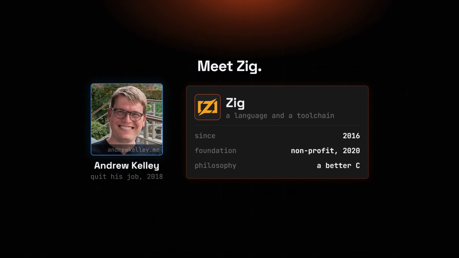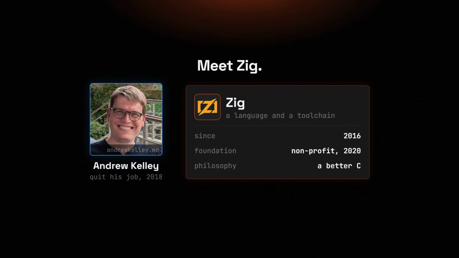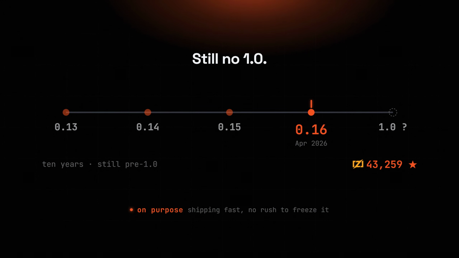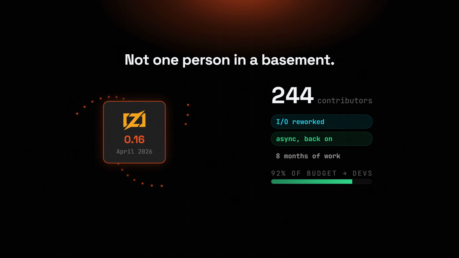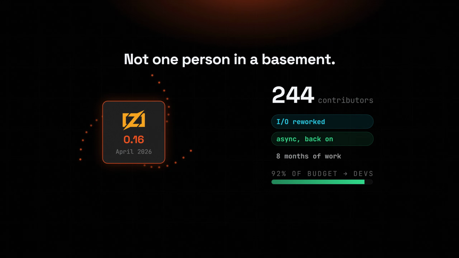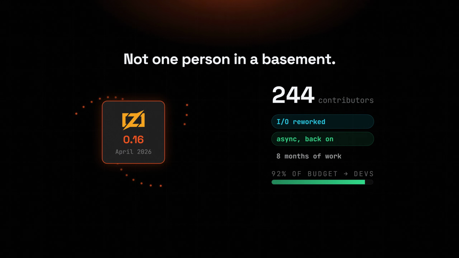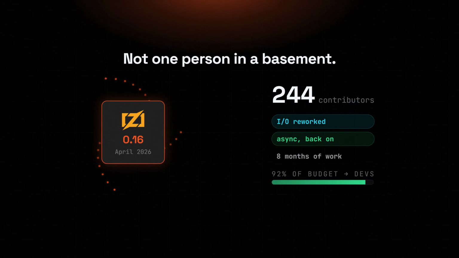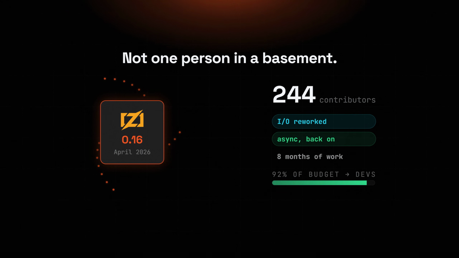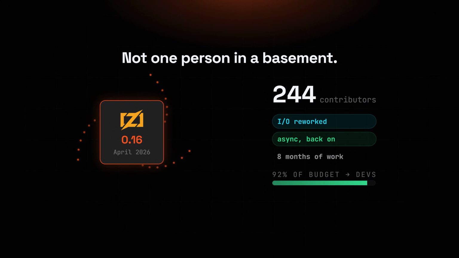Zig is a small systems language and a toolchain, started by Andrew Kelley, who quit his job in 2018 to build it. 43,000 stars, and, on purpose, still no version 1.0, and it is not one person in a basement. Version 0.16 landed in April 2026 with 8 months of work from 244 contributors, a reworked I/O system, and the long-promised async model finally coming back. A nonprofit funds the core team, 92% of the budget going straight to developers.